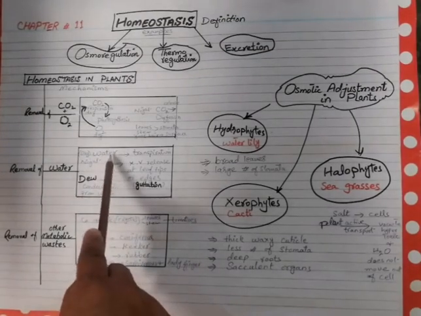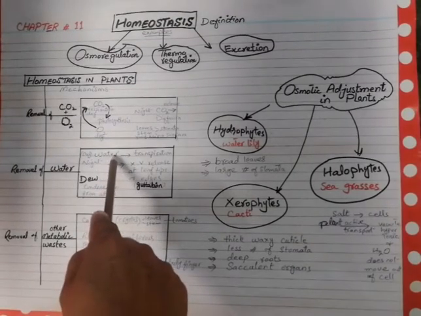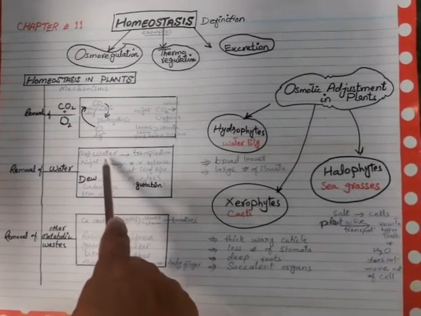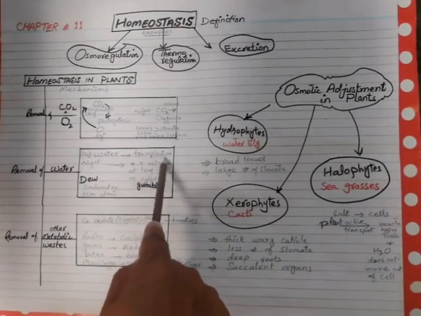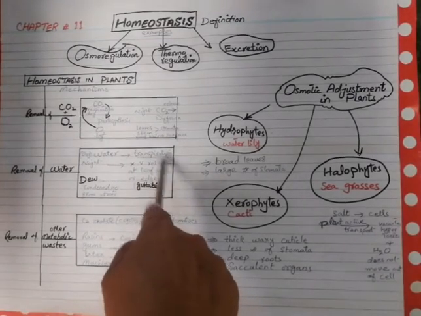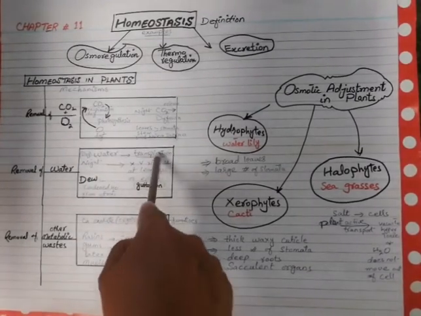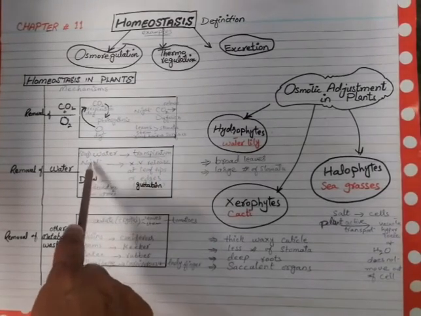That water is used during photosynthesis in the daytime, and extra water will be released by the process of transpiration. But at night time, transpiration does not take place. So what will happen?